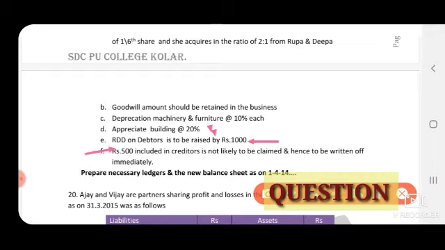Next, rupees 500 included in creditors is not likely to be claimed, hence to be written off immediately. So one of the creditors is not claiming, that is 500. He is not claiming means it is an income. So revaluation account, credit side. So prepare necessary ledger accounts, means revaluation account, partners capital account you have to prepare, and then the new balance sheet as on 1/4/2014.